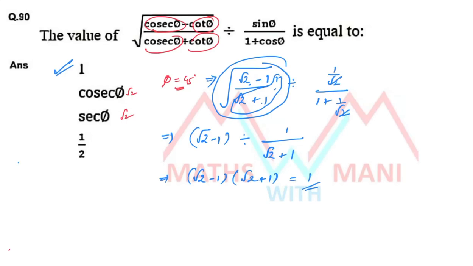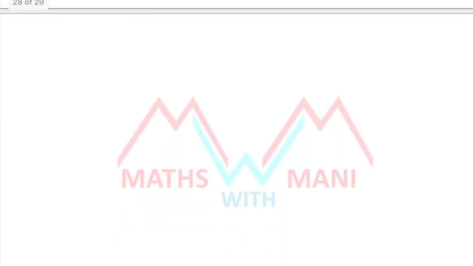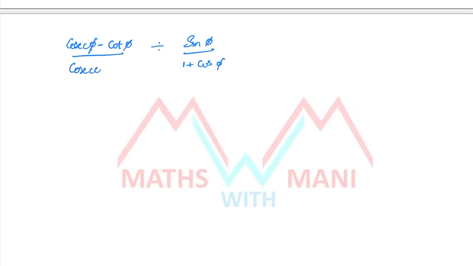Otherwise, how can I solve it? What is the procedure to solve it? It is also easy, I'll explain that also, don't worry. Here in the denominator we have sin phi by 1 plus cos phi, and the numerator is given as cosecant phi minus cot phi by cosecant phi plus cot phi under root.